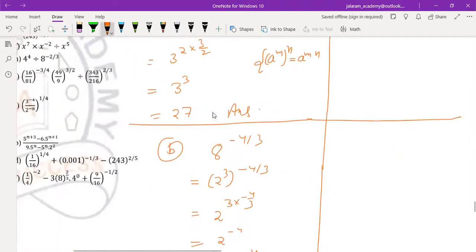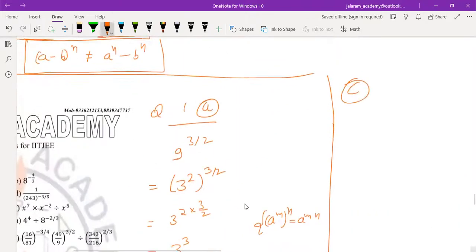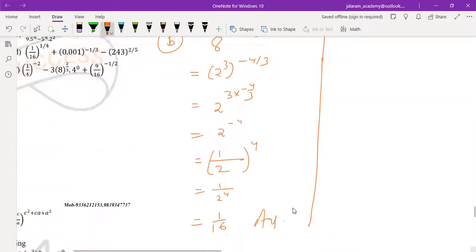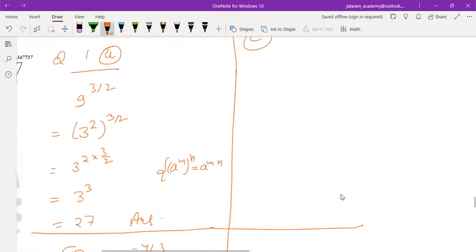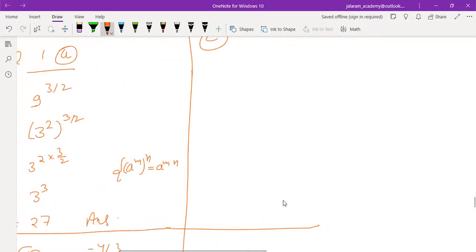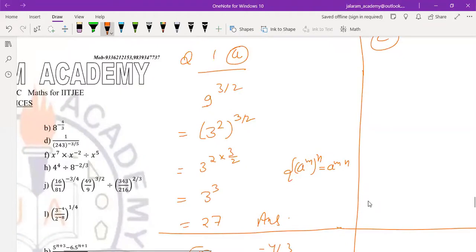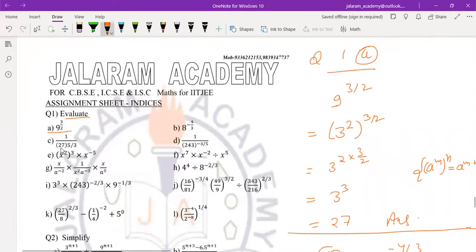But always solve vertically downward to solve these questions, to avoid any confusion. And if there is a lot of space in your page, you can draw one line or two columns or three columns to solve the other questions. Like this question number C, I think you can solve it.